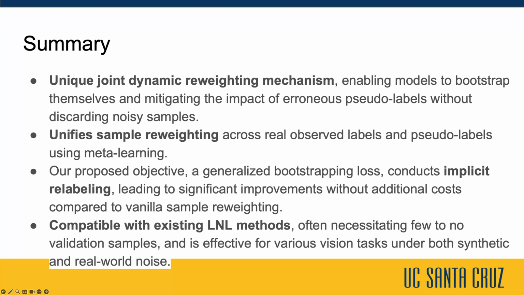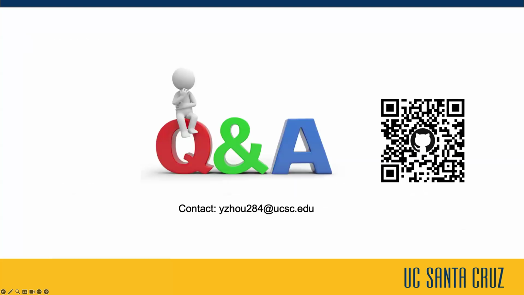Our proposed objective, a generalized bootstrapping loss, conducts implicit relabeling, leading to significant improvements without additional costs compared to the vanilla sample reweighting. Our method is also compatible with existing learning with noisy label methods, often necessitating few to even no validation samples, and is effective for various vision tasks under both synthetic and real-world noise.